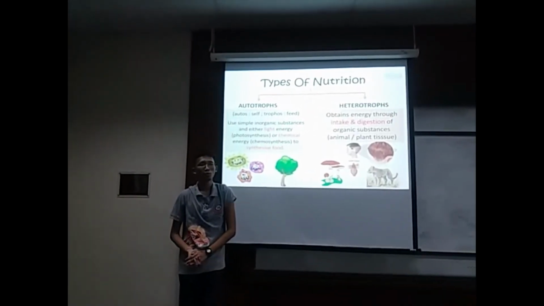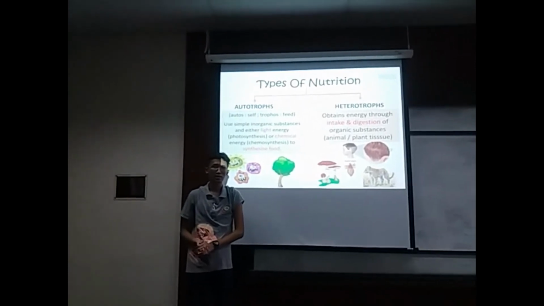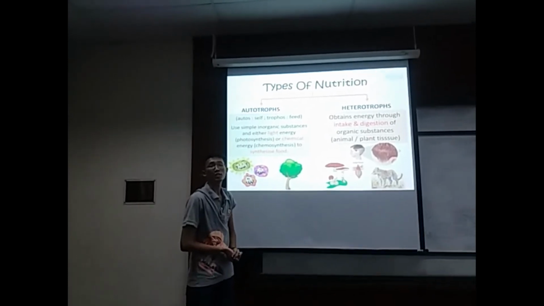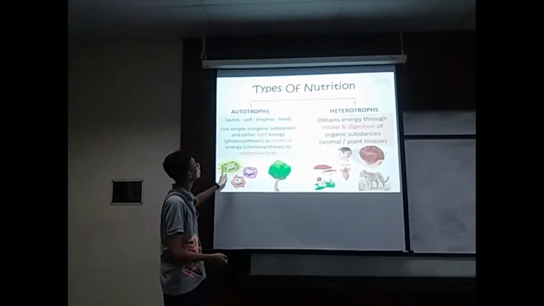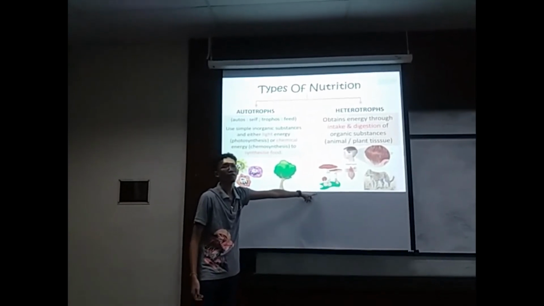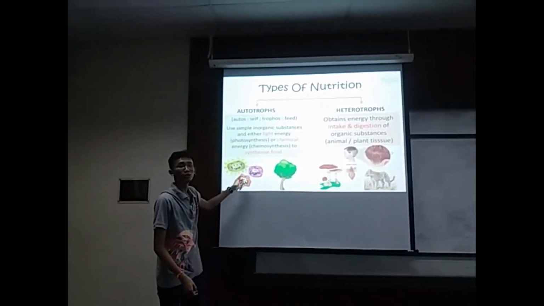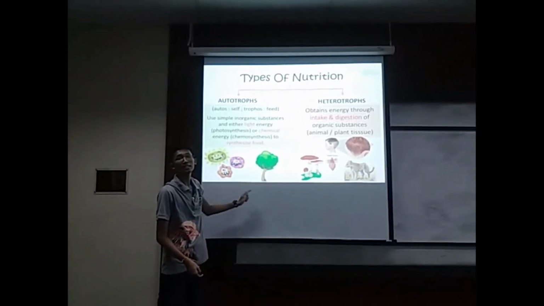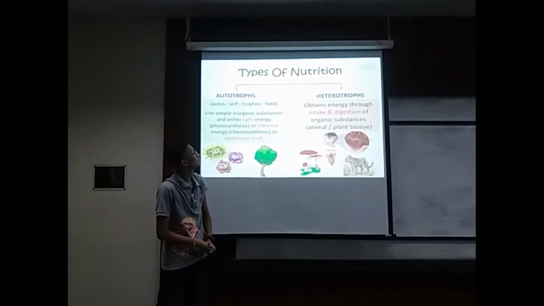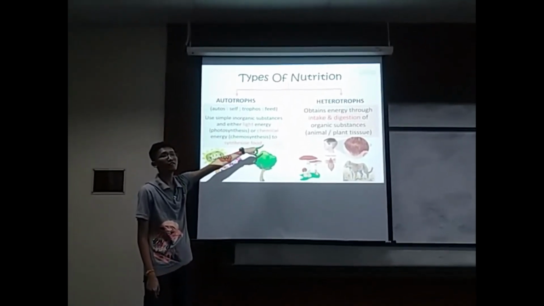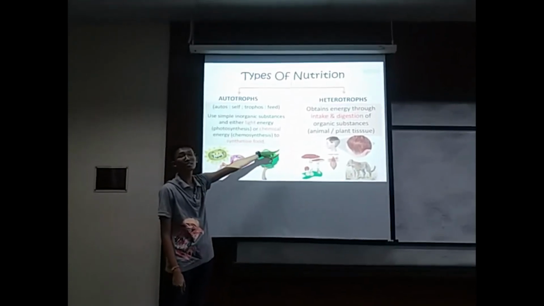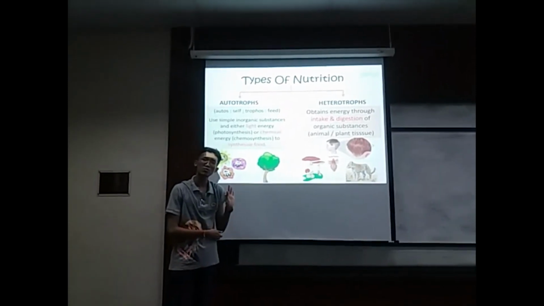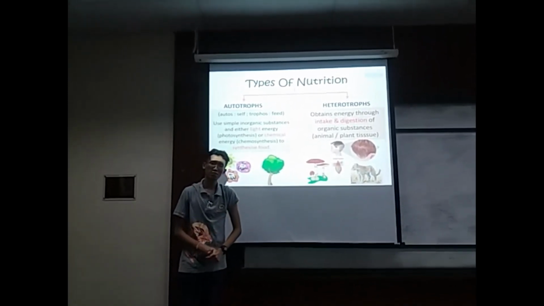To summarize what we learned today. The first one is the definition of nutrition and nutrient. The second one is the two types of nutrition, that is autotroph and heterotroph. Autotroph is further divided into two: the first one is photosynthesis and the second one is chemosynthesis. And heterotroph is further divided into three groups, that is holozoic nutrition, saprophytism, and the last one is parasitism. That's all for me. Thank you.